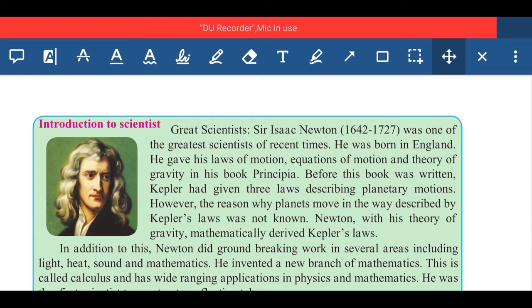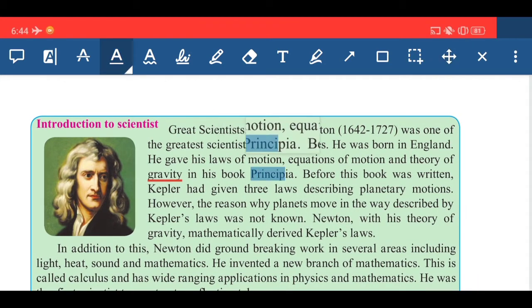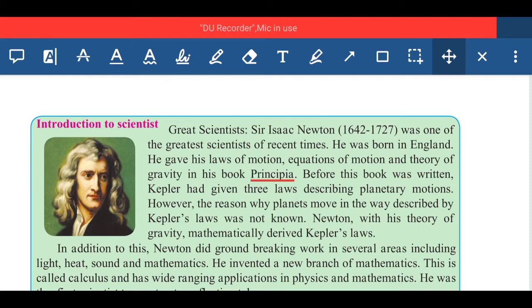Before this book was written, Kepler had given the three laws describing the planetary motion. So here you have to remember which book was written by Sir Isaac Newton. The book Principia. So here you will underline the book Principia. Which book is written by Newton? Principia.